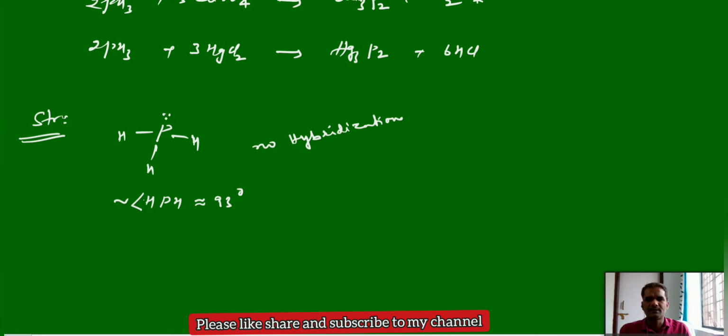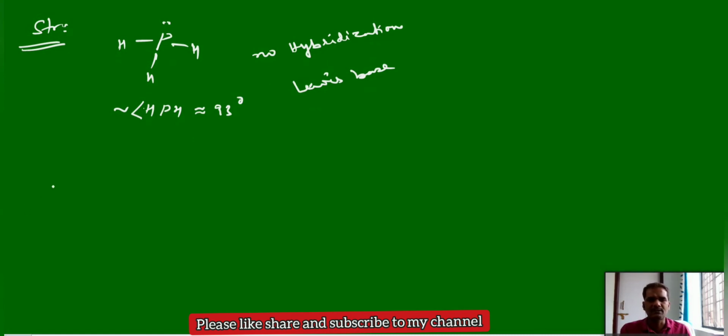Due to the presence of the lone pair, it can behave as a Lewis base, but compared to ammonia, the Lewis basic strength is a little lesser. It is less Lewis basic than ammonia.